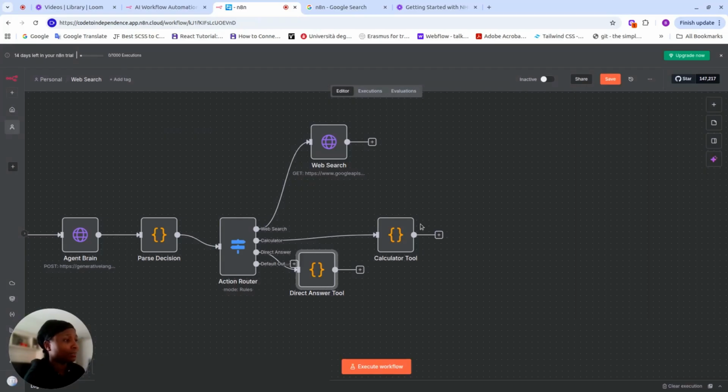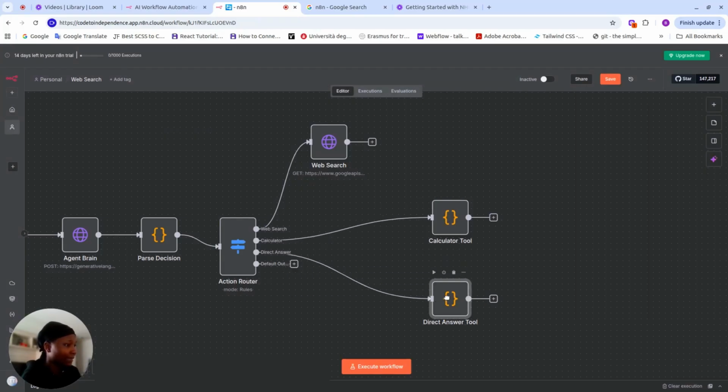Okay, I'm going to click on this so we can tell it to generate the code for us. If you don't really know the code to write for a particular task, you have an inbuilt AI within the n8n environment to ask it to help you generate code. Okay, all right. So we're going to go back. Now we have our calculator tool, our direct answer tool, and then our default output. We're not doing anything there, so we just leave it.